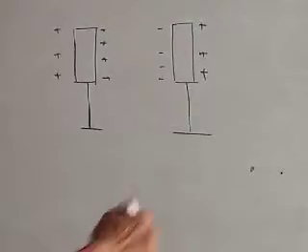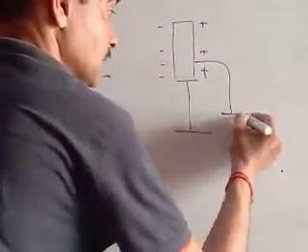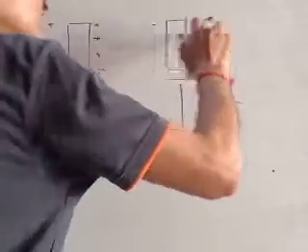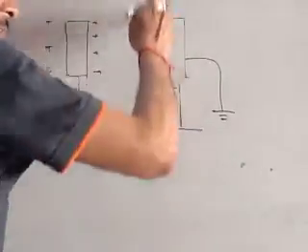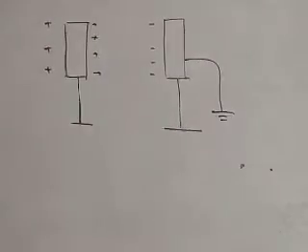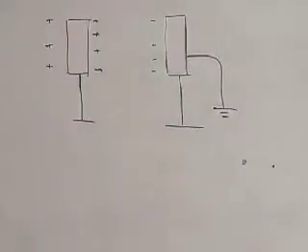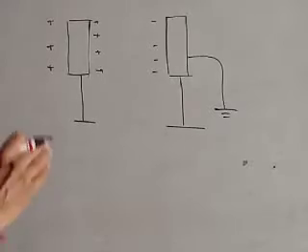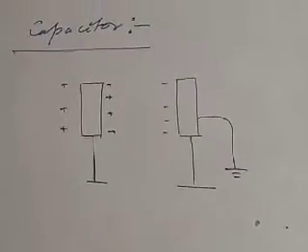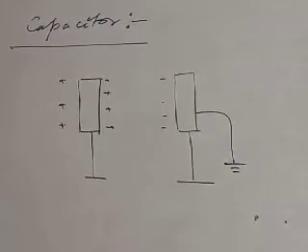If we ground it, then the positive charge on this side will be neutralized to the earth, but this negative charge will be retained, and this will keep on producing negative potential, due to which the potential of the charged conductor decreases. This is the principle of a capacitor, and now you can understand why two conductors are used for making a capacitor.